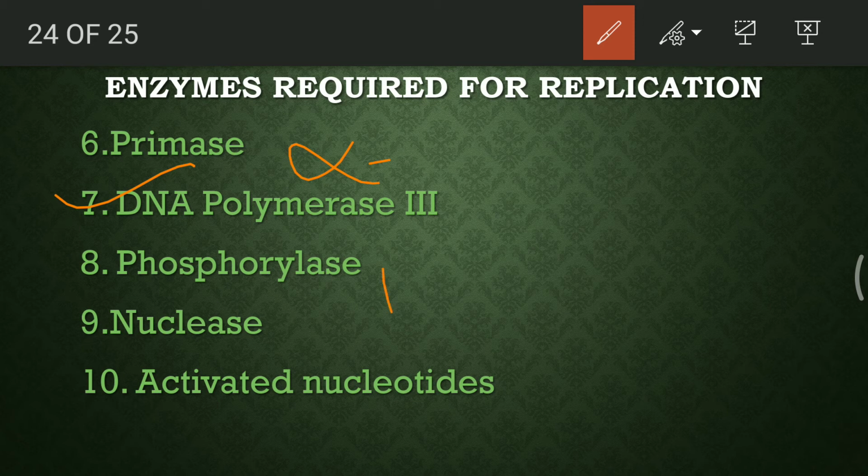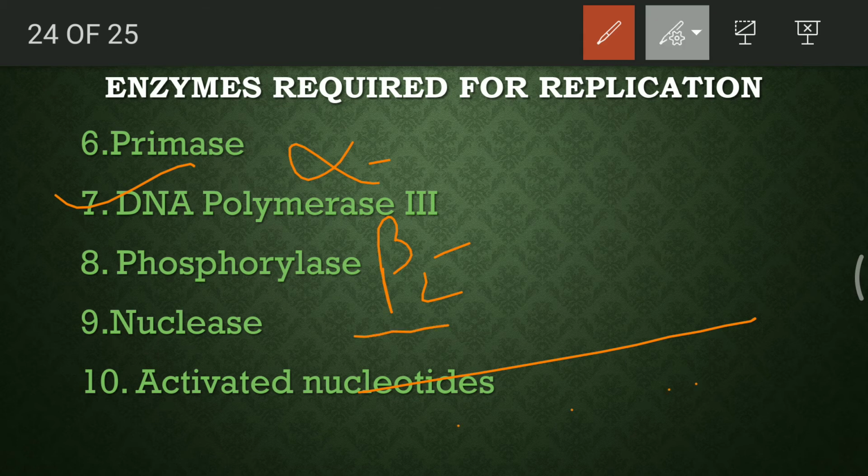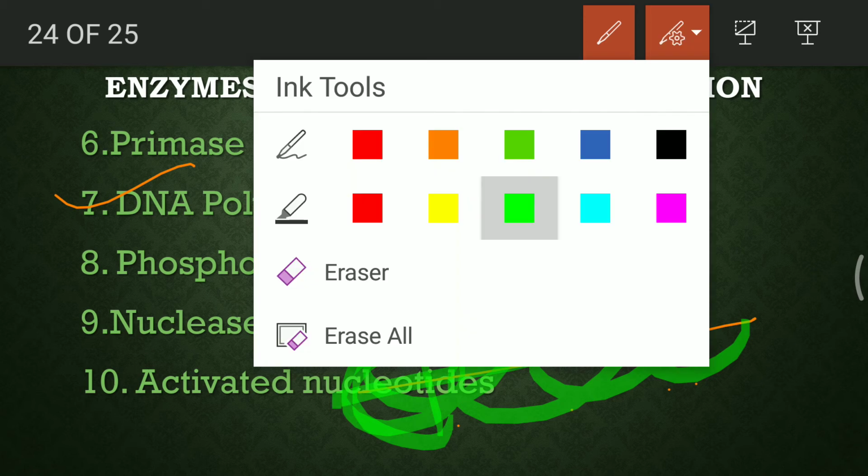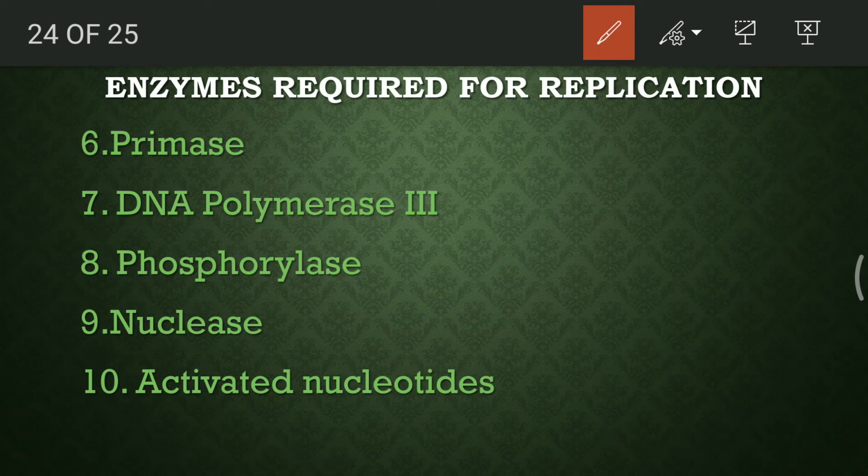Beta 2 structure is there, which is a sliding clamp, in the sense that whenever DNA synthesis, or you can say replication, is occurring, at that time this entire DNA polymerase has to slide over a structure. This sliding movement can be initiated with the help of the beta 2 clamp. It helps in clamping, or fixing the DNA polymerase subunits together onto this strand. The orange one is the strand, and the strand will be fixed into that place for the synthesis.